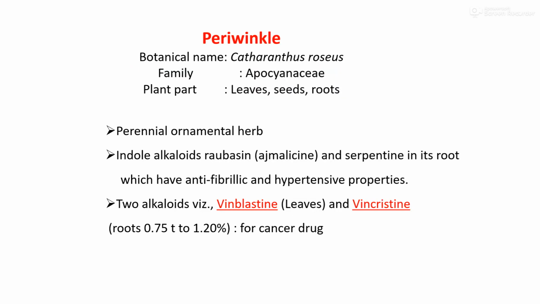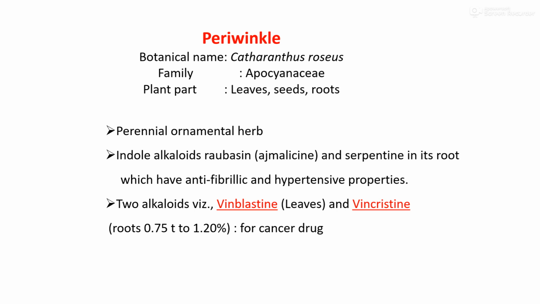Periwinkle. The botanical name of the periwinkle is Catharanthus roseus. It comes under the family Apocynaceae. The plant parts which are used for the preparation of drugs or as medicinal content are the leaves, seeds and roots. Periwinkle is a perennial ornamental herb.